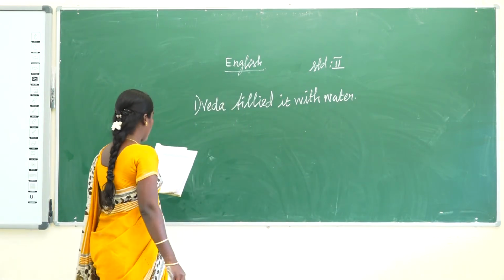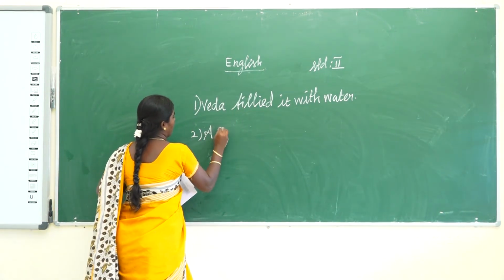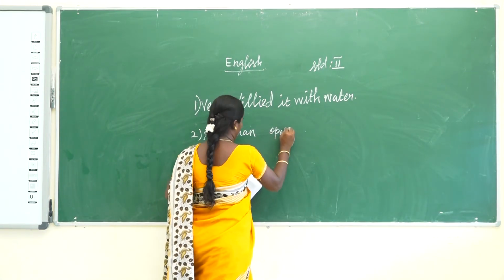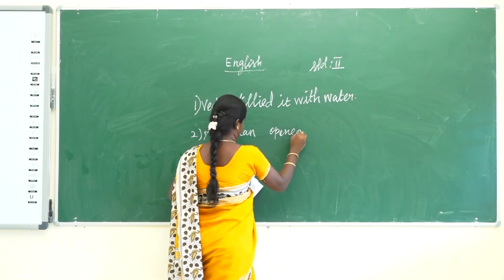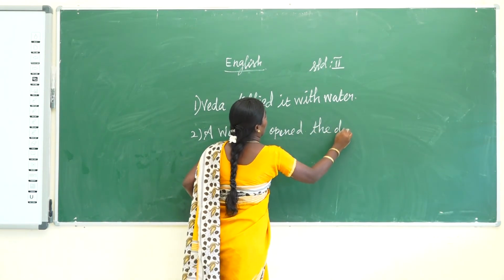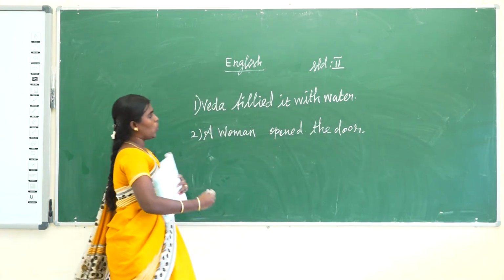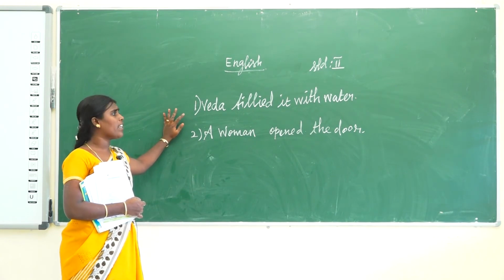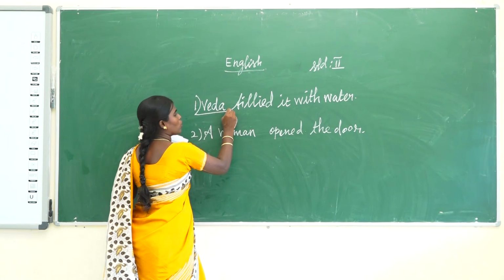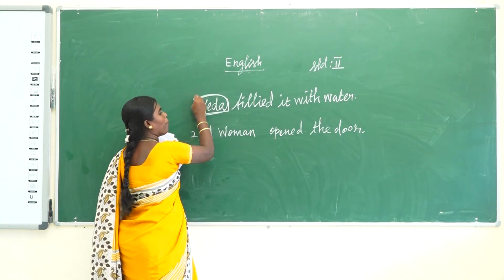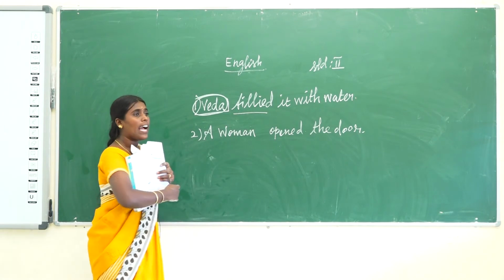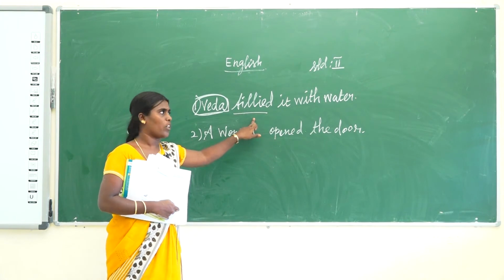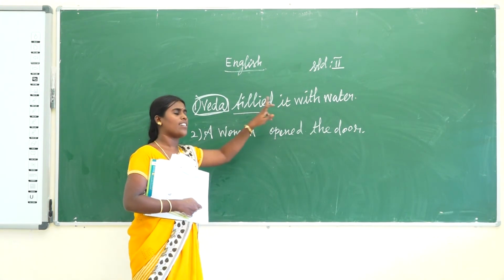The next one: A woman opened the door. Here you identify the naming part. Which one is the naming word? Veda. So that is the naming part. Filled it with water, that girl is doing one work, so that is called the telling part.